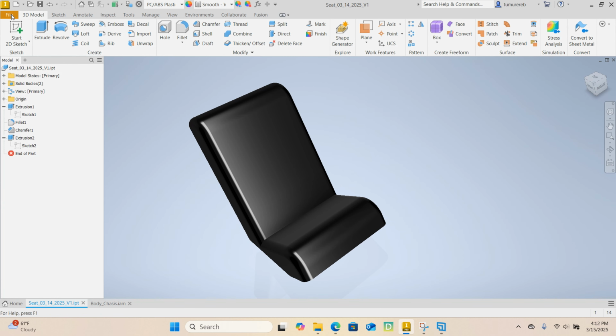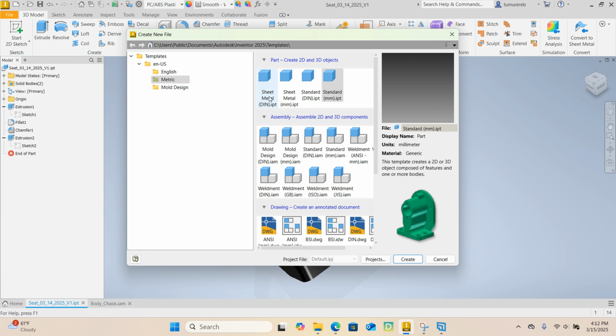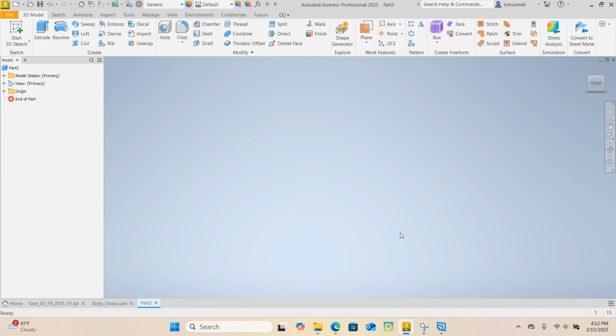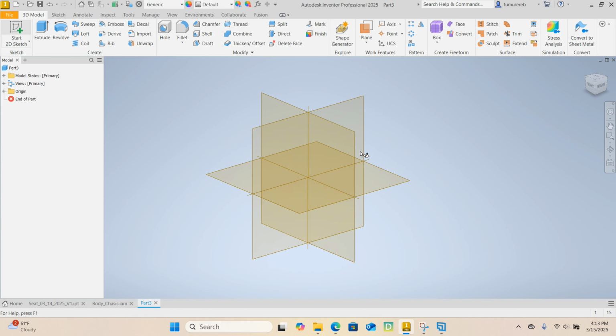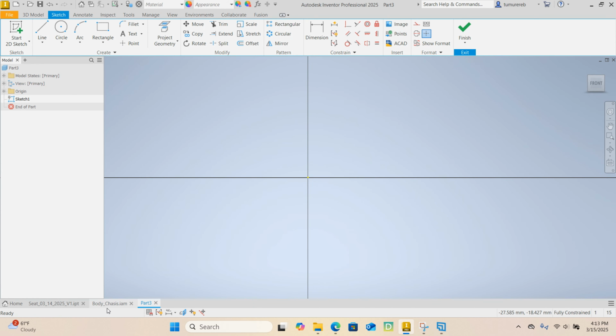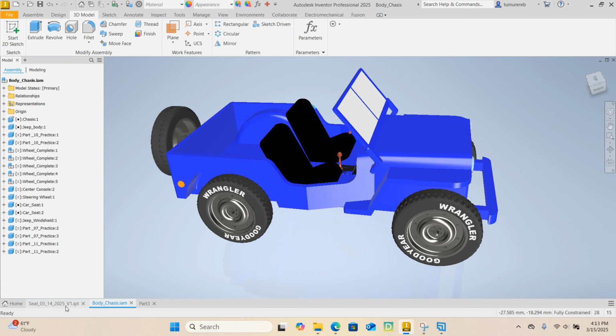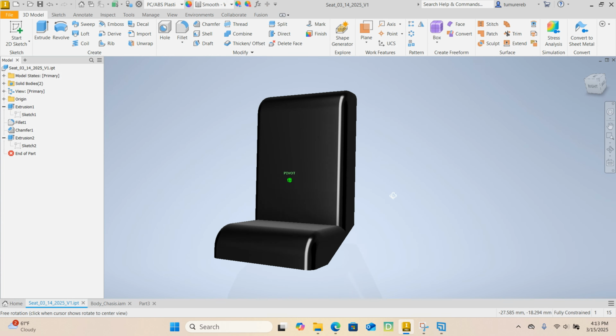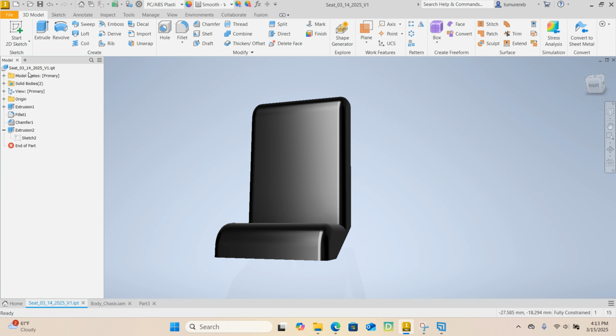File, let's go to File, Start a new part. We are in metric. Let's make sure we are working metric and standard.ipt, and then create a 2D sketch. Start a 2D sketch on XY plane. If you look at this, let me go back so we can see what we're looking at. It's rather straightforward. It's very simple. Extrude, line, extrude, and fillet, and that's it.